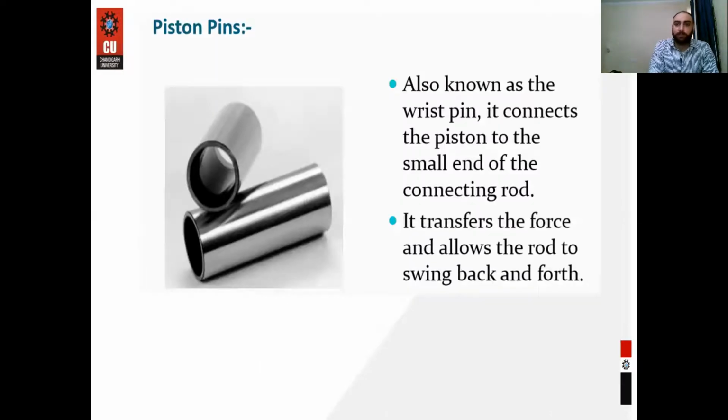So what are the piston pins? In order to connect the piston to the small end of the connecting rod, pins are used which are known as piston pins or wrist pins, or we can say gudgeon pins. To connect the big end of the connecting rod with the crankshaft, we are using the crank pins.